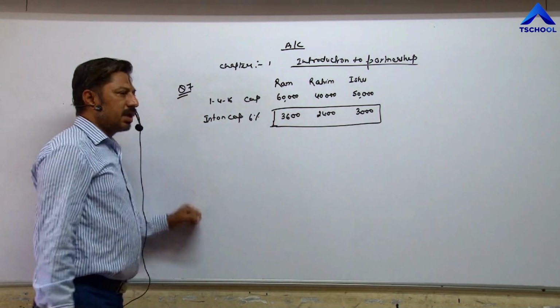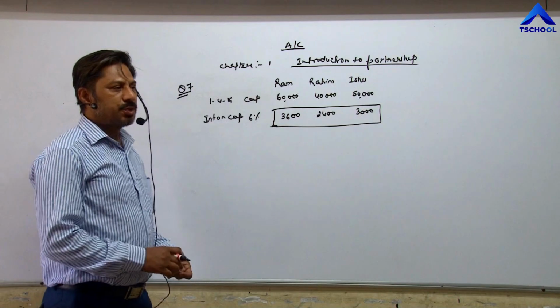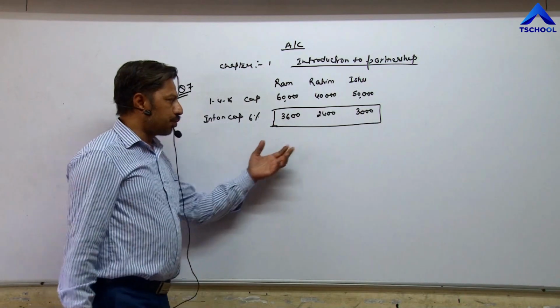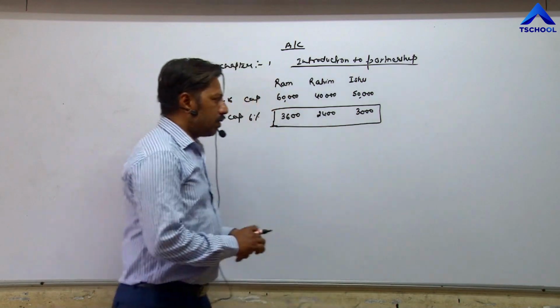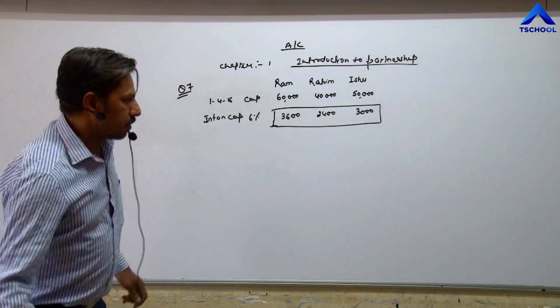Interest on capital is an income for partners and an expense for the firm. The firm has to pay this amount out of the profit. So now we are going to rectify the error.